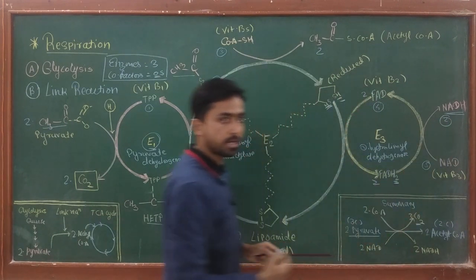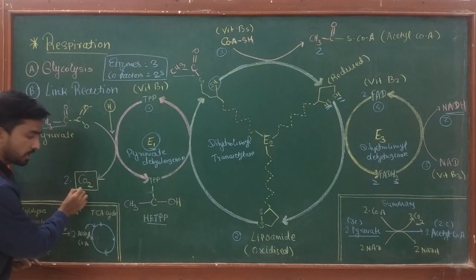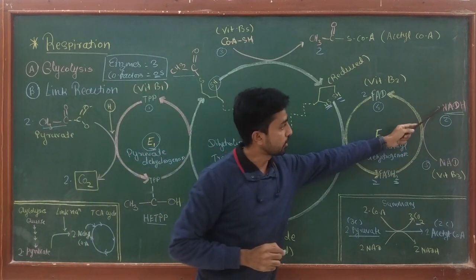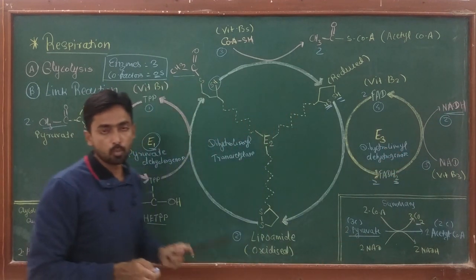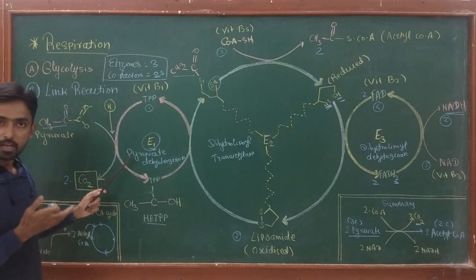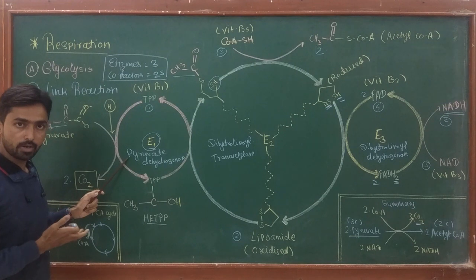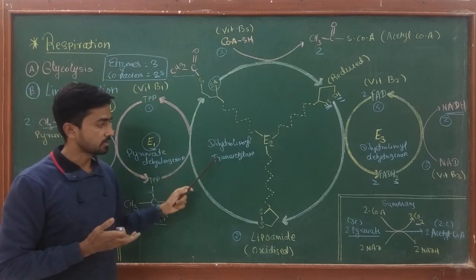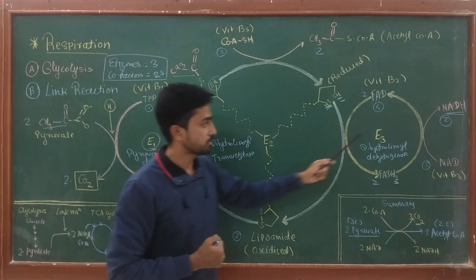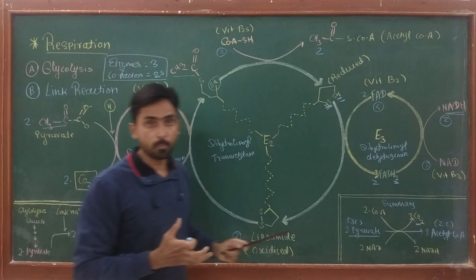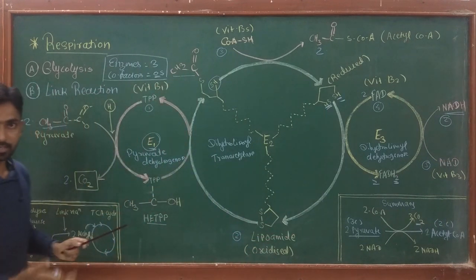So at the end of the reaction, 2 molecules of carbon dioxide, 2 molecules of acetyl CoA, and 2 molecules of NADH are produced, while the whole reaction is catalyzed by 3 enzymes: enzyme 1, which is pyruvate dehydrogenase, enzyme 2, which is dihydrolipoyl transacetylase, and enzyme 3, which is dihydrolipoyl dehydrogenase. 5 cofactors sequentially take part in the process.